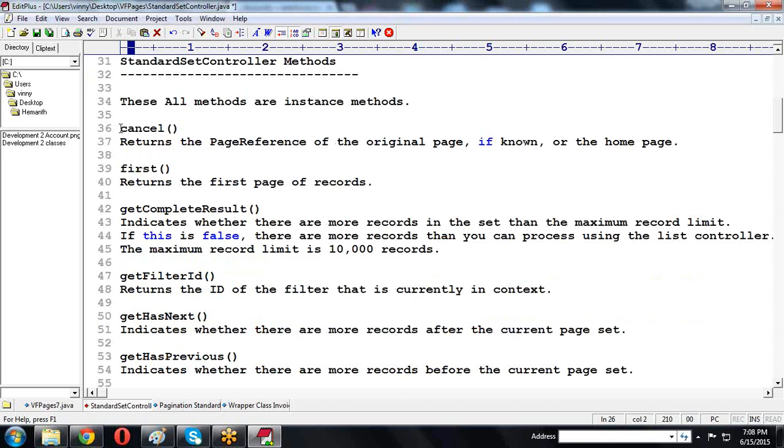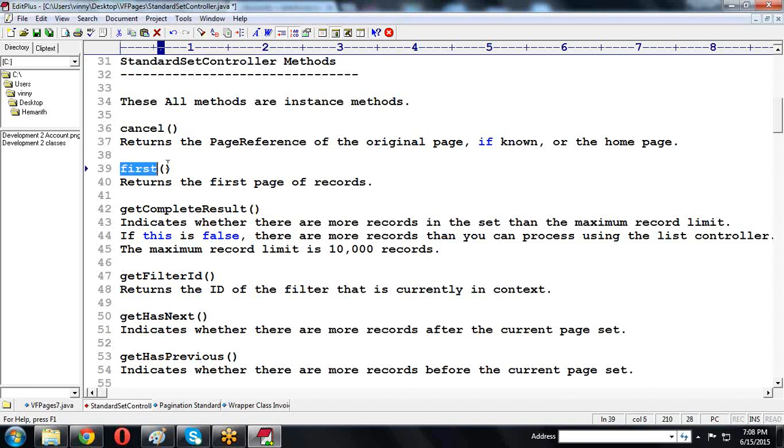So there is one method, cancel. If I call the cancel method, from the middle or from the ending place, it generates the home page only. If you want to navigate to the home page, the original page, then we use the cancel method. This method is given by the standard set controller.